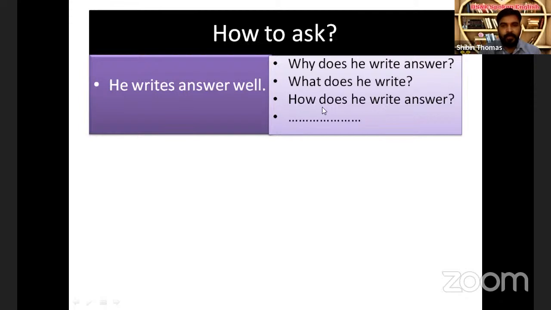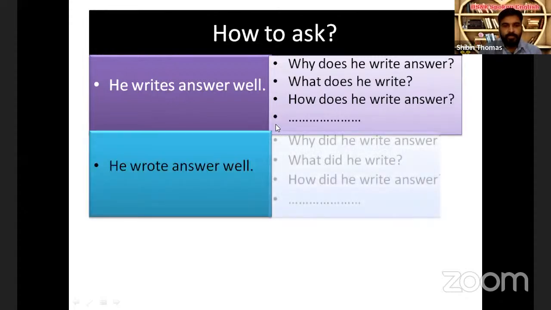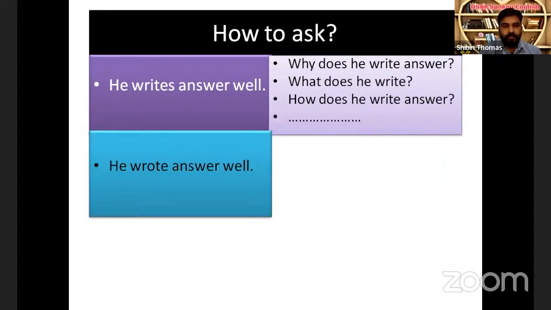So the question is, how does he write answer? Question word is how, auxiliary verb is does, subject is he, then write is the main verb, and at last answer. So it gets changed when we change the tense.